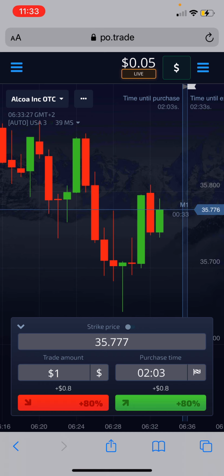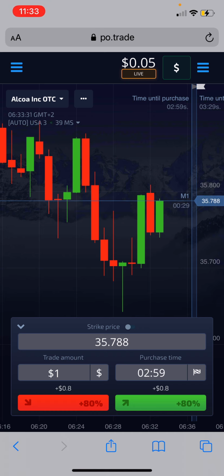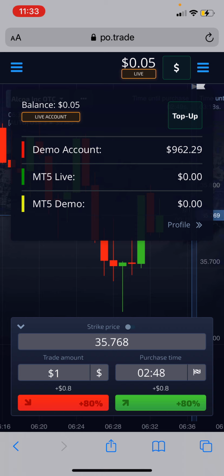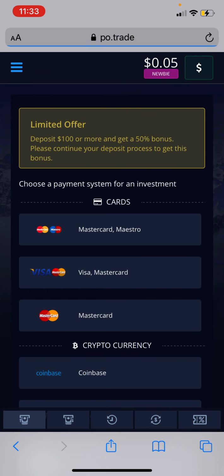So first things first, you want to go ahead and get your Pocket Options open. You can do this on the phone, or you can do it on a computer. Either one is fine. And first, you want to go ahead and log in. I'm already logged in. This is my live account. So I'm going to go ahead and hit live. And we're going to go ahead and go to top up. This is how you add money to the account. Go to top up. All right.